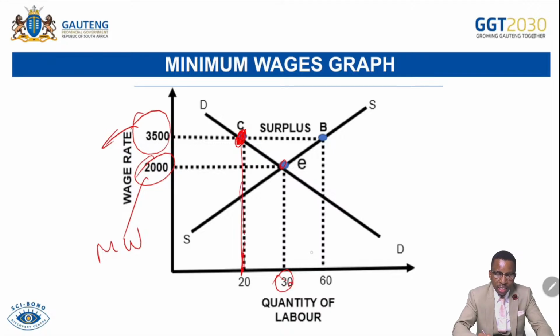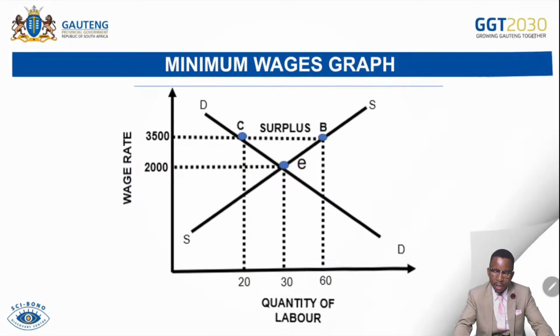Workers were 30 that were supplied initially, but now only 20 workers are demanded by firms, while people that are willing to work are increasing from, I mean, from 30 to 60. People are motivated to work because they will be earning reasonable income. However, firms find it too expensive to employ workers. They employ relatively less, about 20 workers. That creates a labor surplus in the market, because there will be oversupply of labor while less labor is demanded.